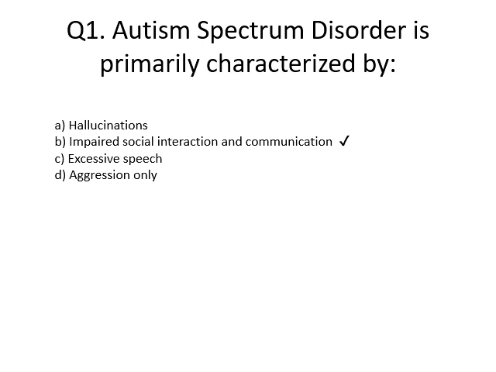Autism spectrum disorder is primarily characterized by: option A, hallucination; option B, impaired social interaction and communication; option C, excessive speech; option D, aggressive. Autism spectrum disorder is primarily characterized by impaired social interaction and communication. The answer is option B. Okay.